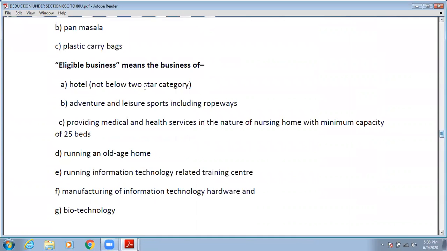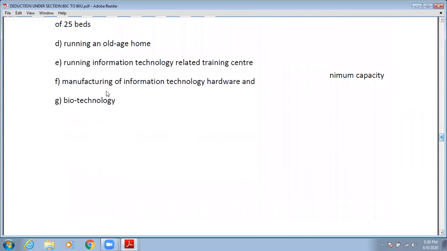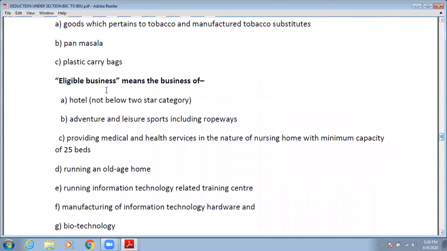Second condition, adventure and leisure sports including ropeways, providing medical and health service in the nature of nursing home with minimum capacity of 25 beds, running of old age home, running information technology related training center, manufacturing of information technology hardware, and biotechnology. If you are engaged in that kind of business, that means you are doing any eligible business. Okay. This is the provision of section 80IE.